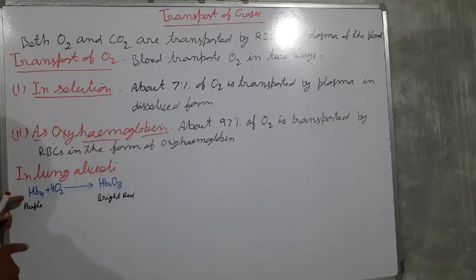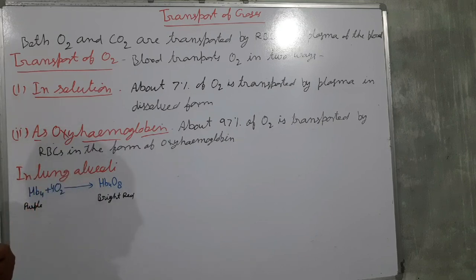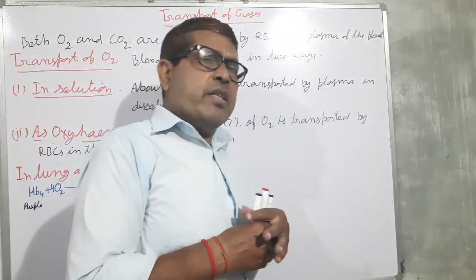So here in the lung alveoli, hemoglobin combines with oxygen to form oxyhemoglobin. What is the situation which favors the formation of oxyhemoglobin, for the association or dissociation?